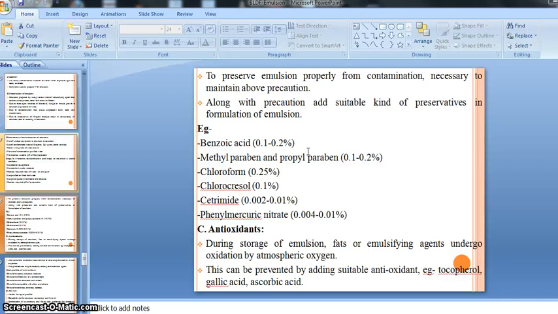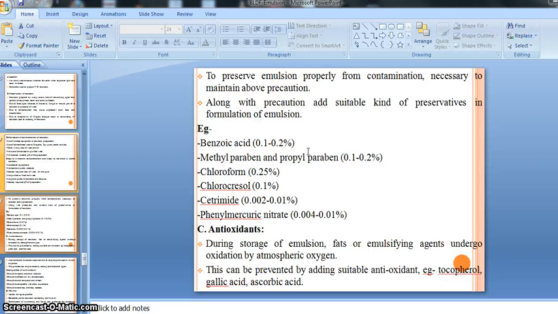Oxidation is a type of chemical reaction involving the removal of electrons from molecules or ions in the preparation, and due to oxidation there are chances of contamination, decomposition or instability of our preparation. This oxidation happens due to the presence of oxygen in the atmosphere.